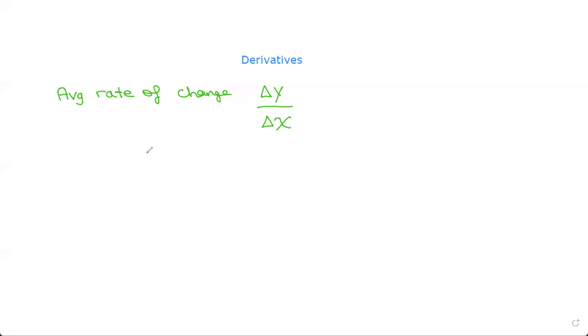There are two ways you can write a derivative. f dash of c, or f prime of c, you can say whatever, is equal to the limit as x tends to c of f of x minus f of c, divided by x minus c.